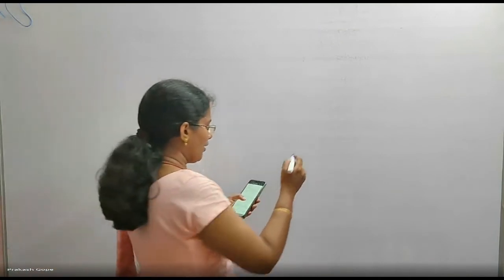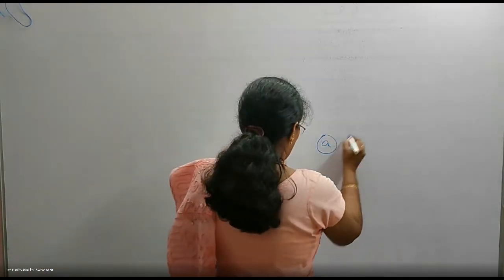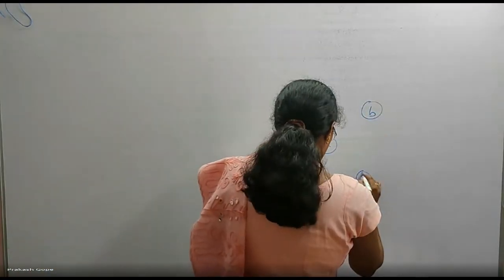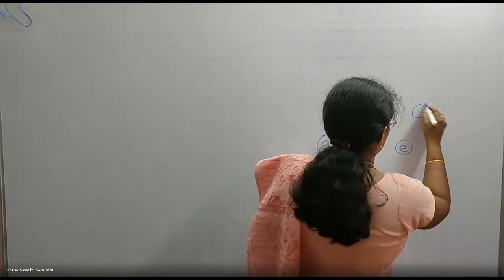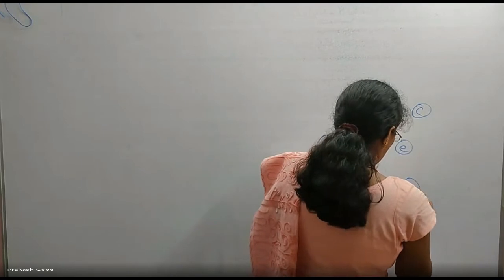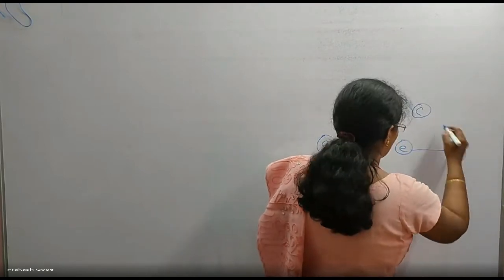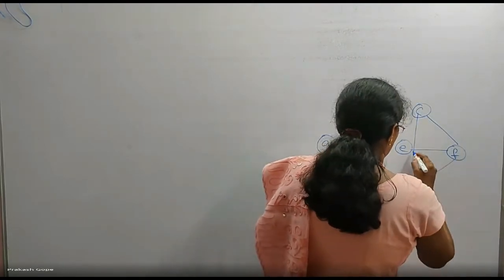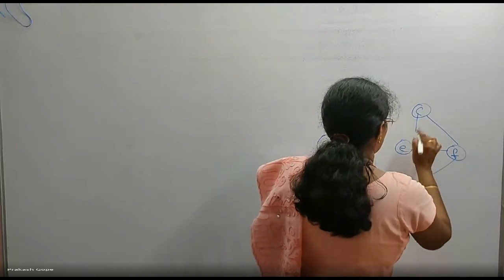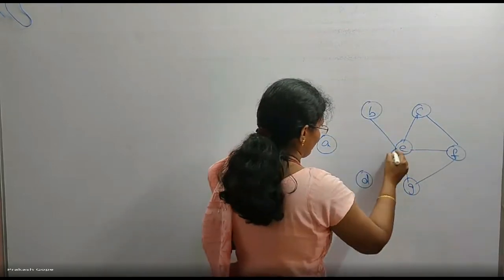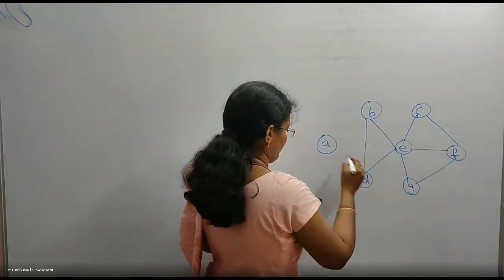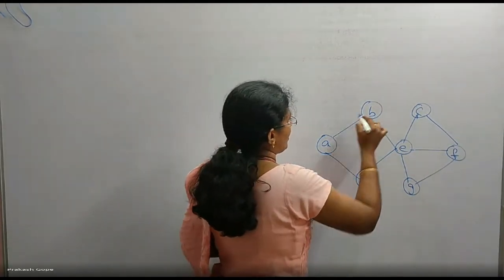Let me draw the graph first. A, B, D, E, C, G, F. This is the graph.